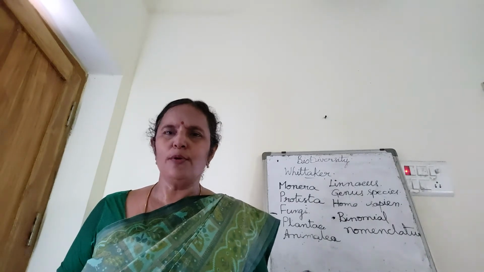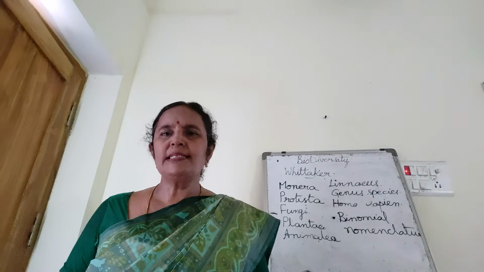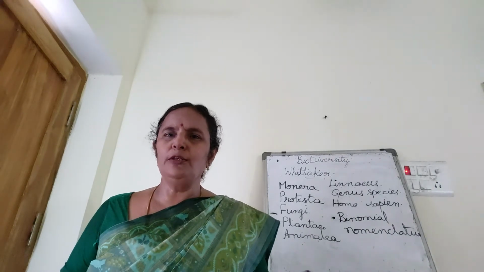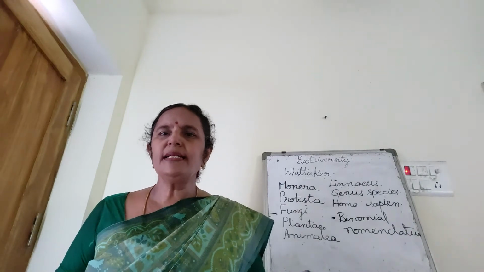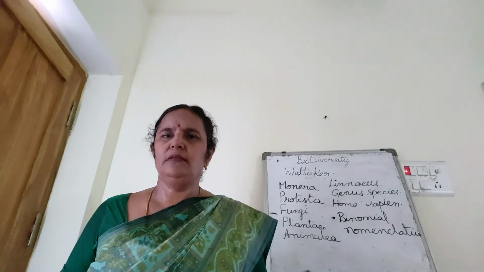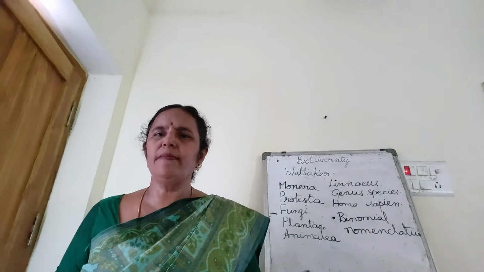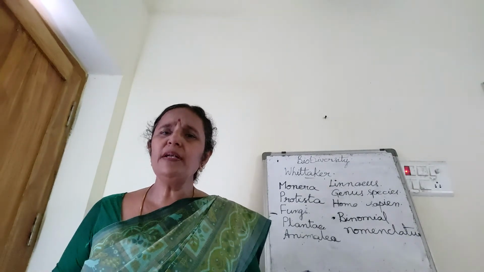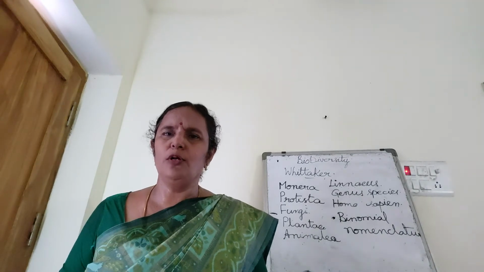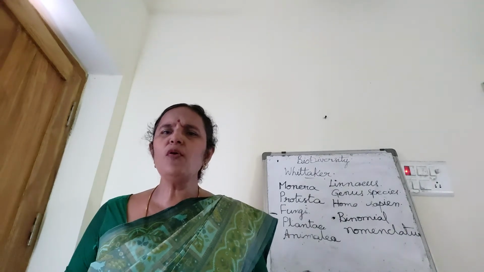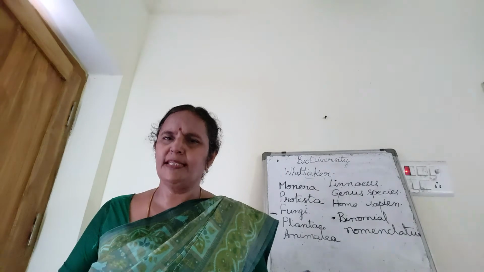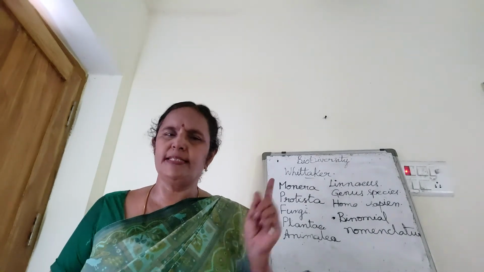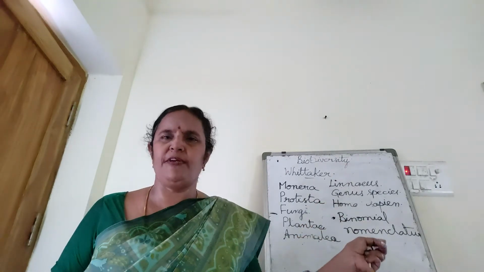Rosa indica, rose plant. Cajanus indicus, red gram, kandulu. Azadirachta indica, neem tree. The scientific name of neem tree is Azadirachta indica. Like that, Felis domestica, cat, every organism has its own scientific name. Each scientific name has two words. One is the generic name, the other one is the specific name.